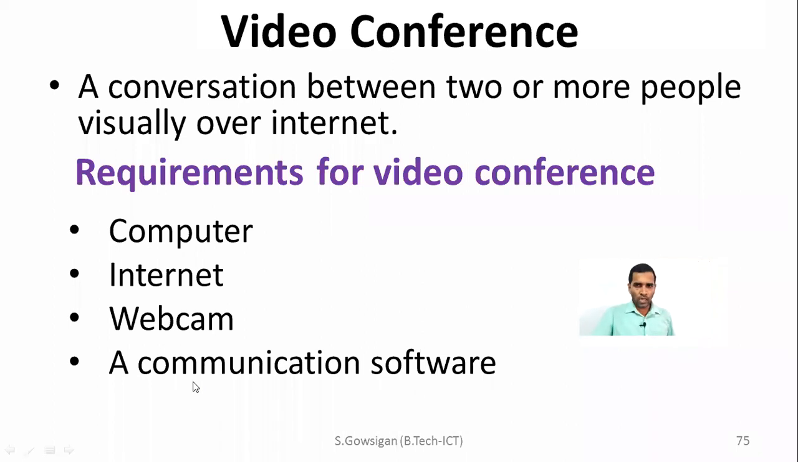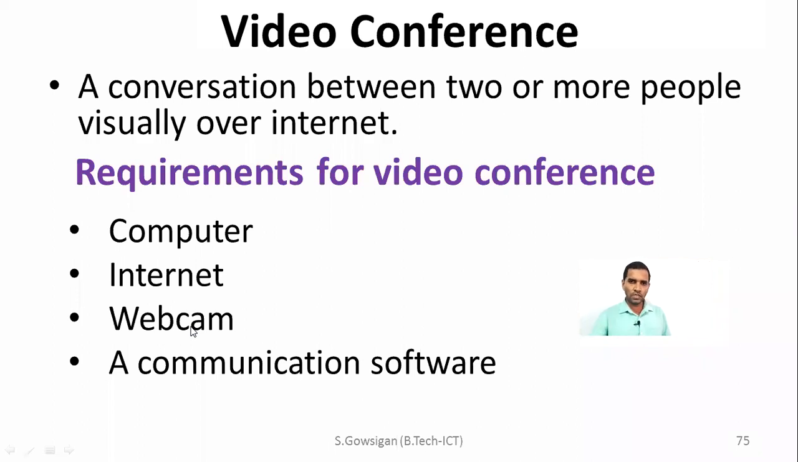Do you agree? Having computer, internet, web camera is not sufficient to conduct a video conferencing. You need a special software which is developed for this purpose, for making this possible. That is a communication software. You know, simply at the moment we are using a Zoom application. Imagine without this Zoom application, how can we manage the things?